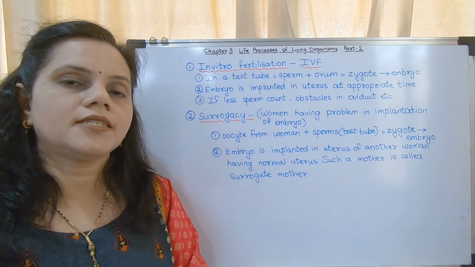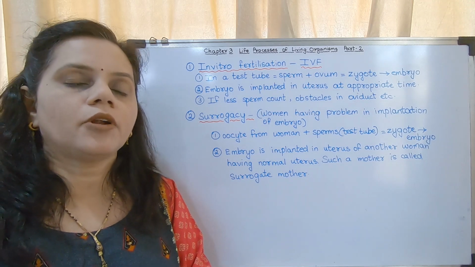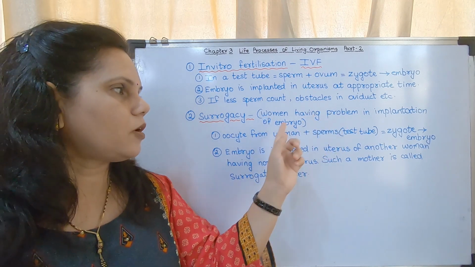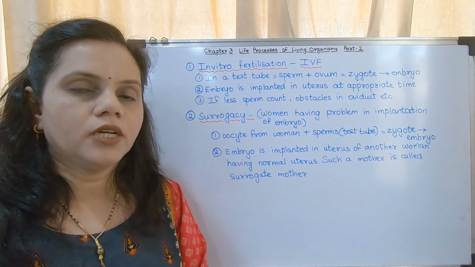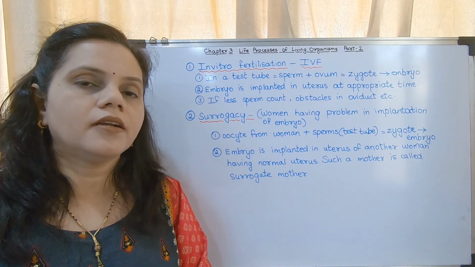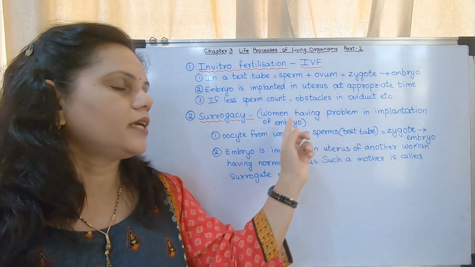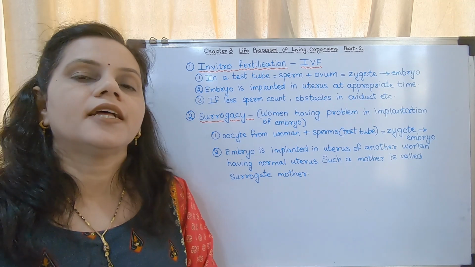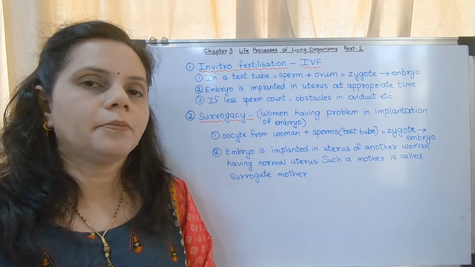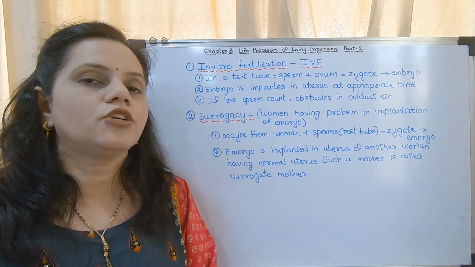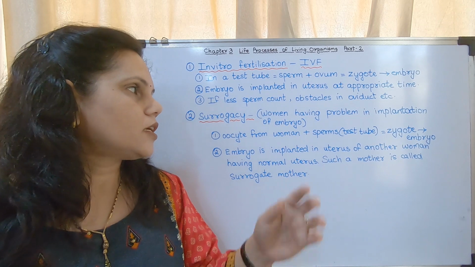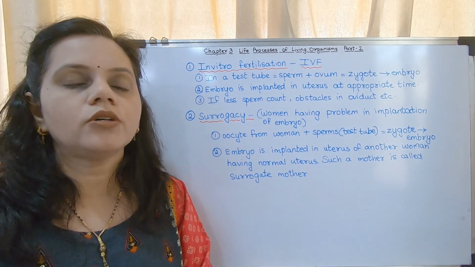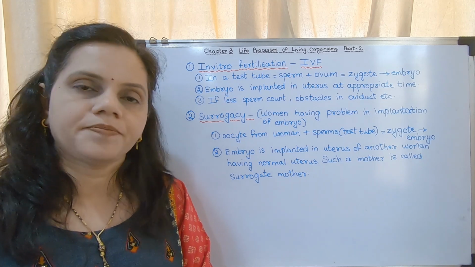Now in this case, the wife is having a problem. What is the problem in women? This is for women having a problem in implantation of the embryo. She can never become a mother because inside her uterus, the embryo cannot be implanted. There may be several reasons, but you don't have the reasons in your syllabus. So due to some reason she has a problem with implantation of the embryo, and she cannot become a mother.